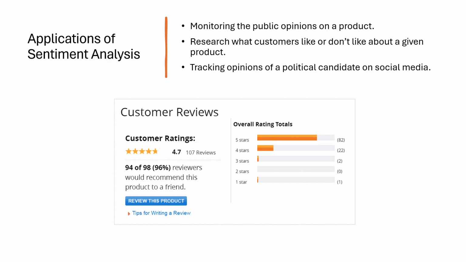So some applications of sentiment analysis are monitoring the public opinions on a product. So sort of like customer reviews, you can filter through customer reviews and see what the overall sentiment of your product is. There's research into what customers like or don't like about your given product. And then you can track opinions of, say, political candidates on social media.